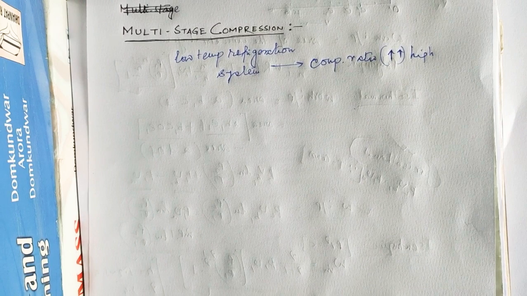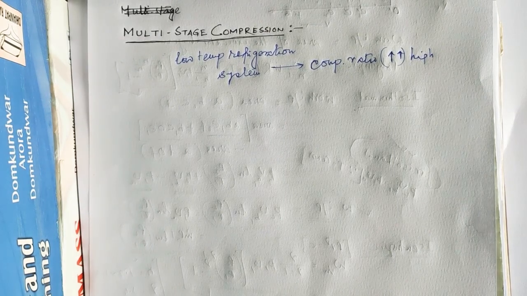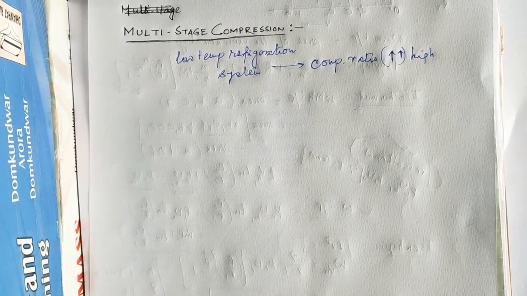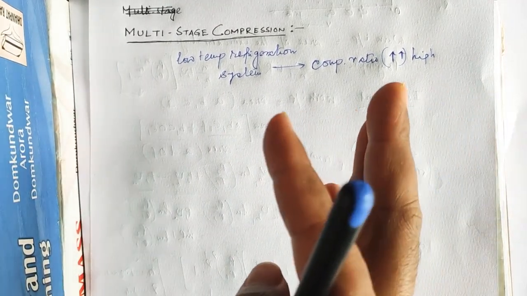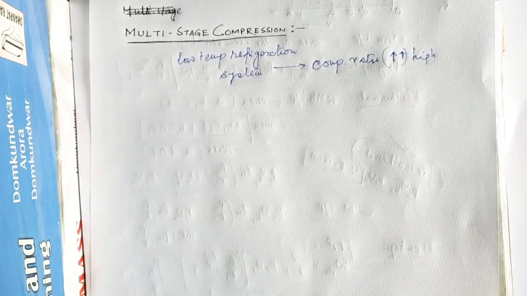So in such cases, either we should compress the vapor refrigerant using single stage compression with a very high pressure ratio, or we have to compress it by using two or more compressors that are placed in series.